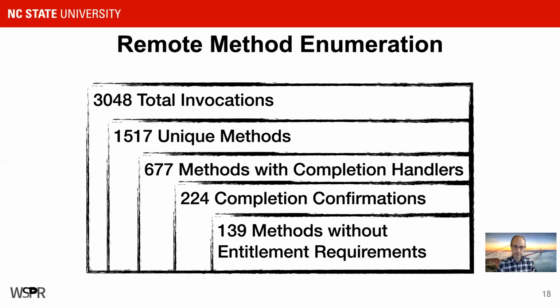So there were 224 completion confirmations. These are remote invocations that the daemon actually processed and was able to send back a confirmation. I got your request, and here's what happened. 139 of these did not seem to require entitlements. The others did seem to require an entitlement, and they would either specify exactly what they wanted, or it would just say missing entitlement.